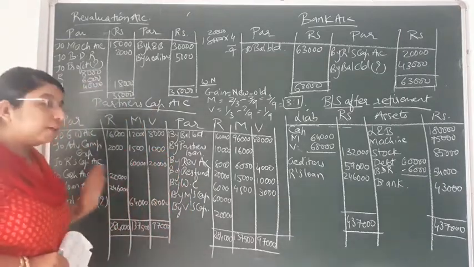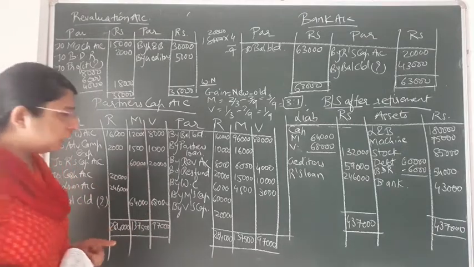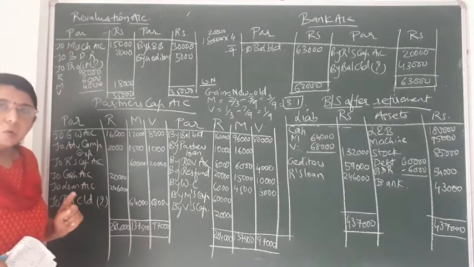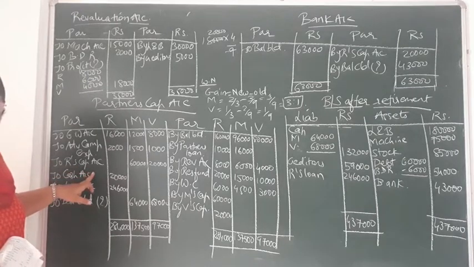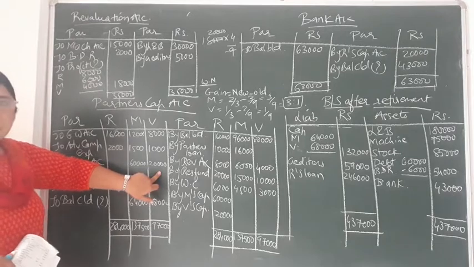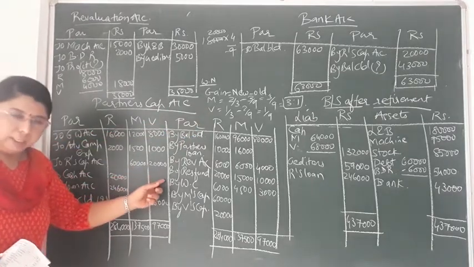Now for the posting of that journal entry of goodwill in the partners' capital accounts: on the debit side, I have written the name of the opposite party, that is to Rohit's capital account, 60,000 and 20,000. Dividing 80,000 in the ratio of 3:1, it would come to 60,000 and 20,000.